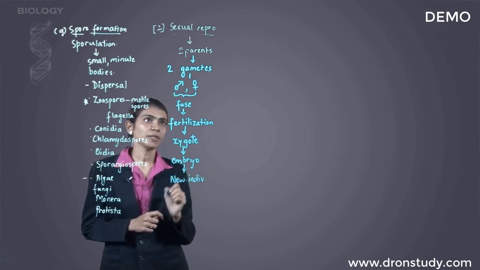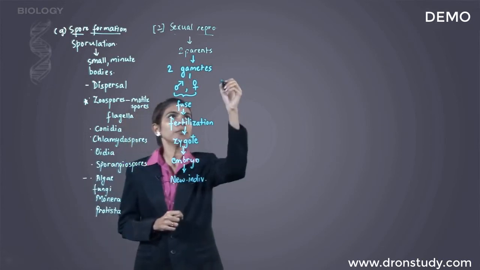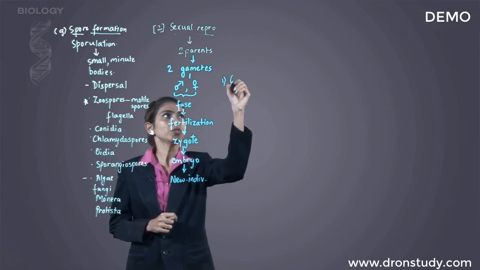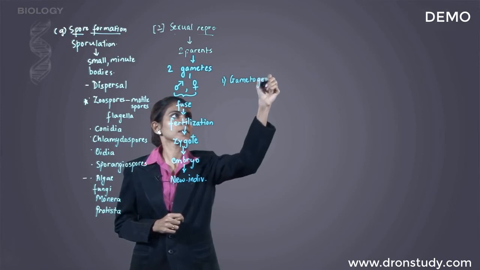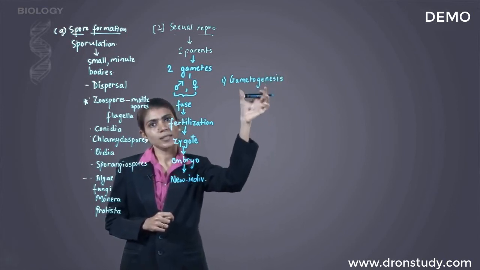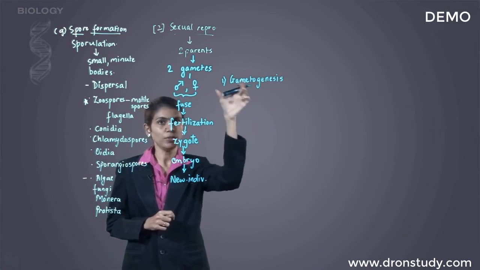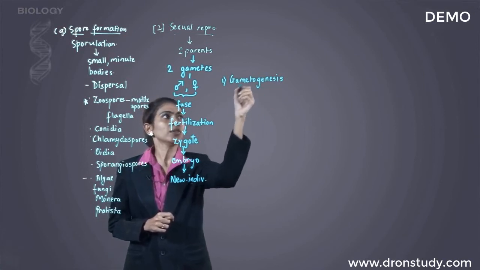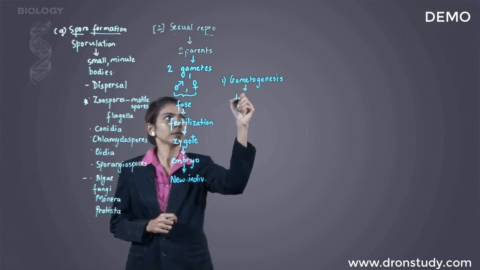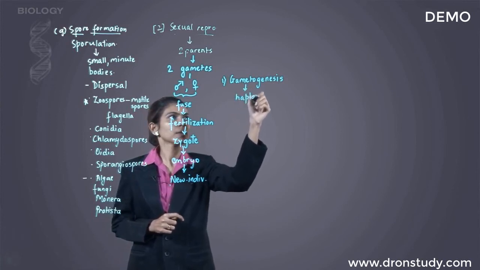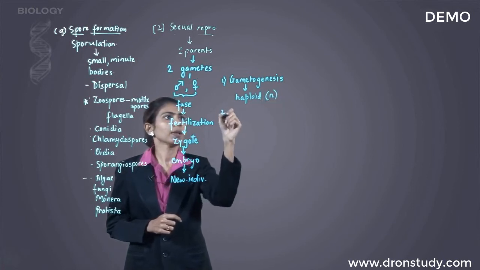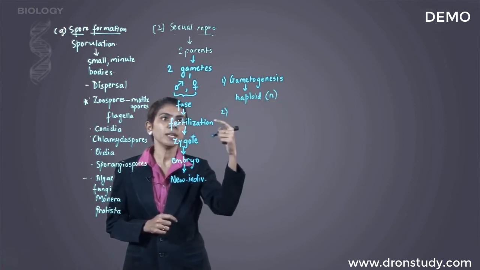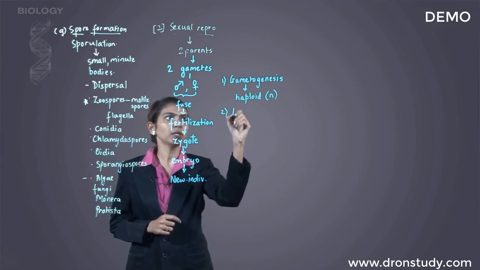So here we can say there are 4 steps involved. The first step is gametogenesis. Gametogenesis, that means genesis of the gamete, that is formation of the gamete. Now these gametes are haploid. We write them as N. After gametogenesis, the next step is fusion of the gametes, that means fertilization.